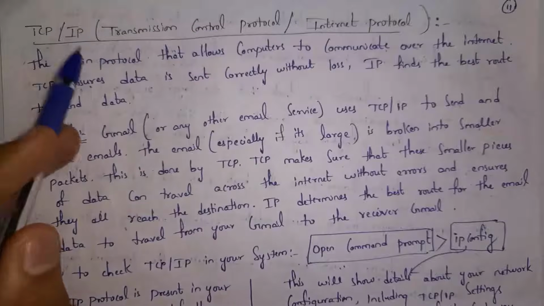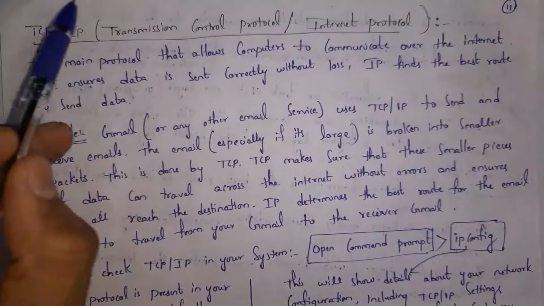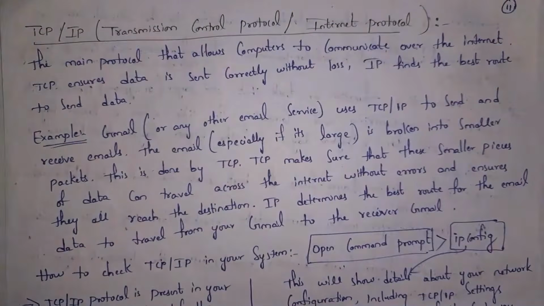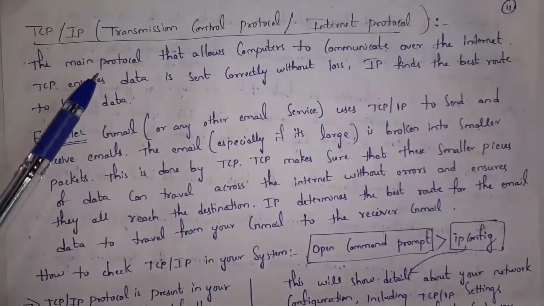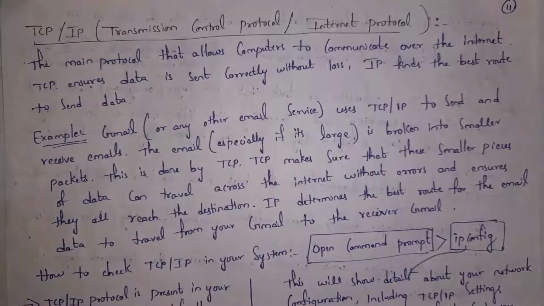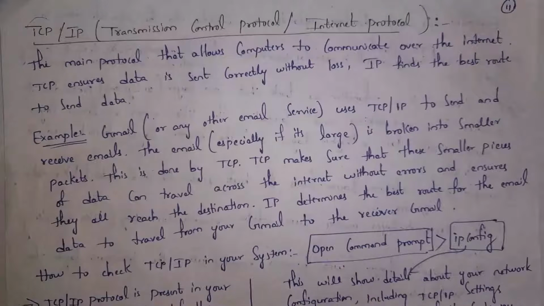And next protocol is TCP/IP protocol, where TCP stands for Transmission Control Protocol and IP stands for Internet Protocol. Guys, I already said before, TCP/IP protocol comes with operating system. Whenever you install operating system in your computer, TCP/IP protocol will come by default with that operating system. So this is main protocol that allows computers to communicate over the internet.